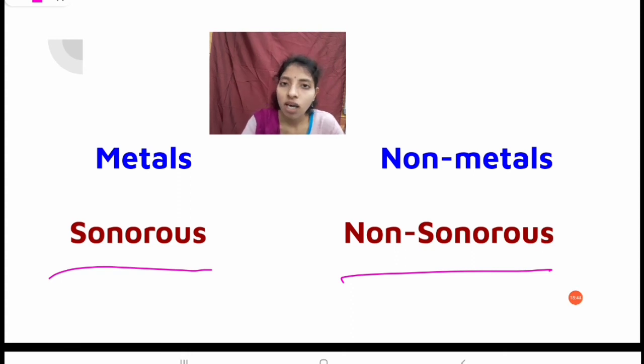Metals are sonorous, that's why they give a peculiar and prominent sound. But when we drop a coal piece on the floor, that means a non-metal, we will not observe a peculiar and prominent sound. That's why they are non-sonorous.